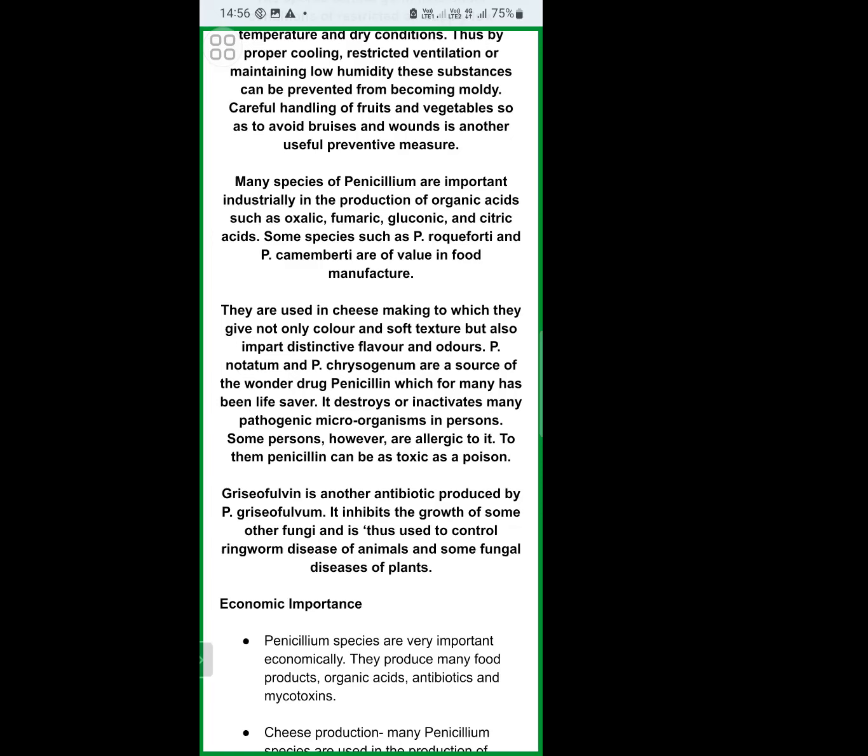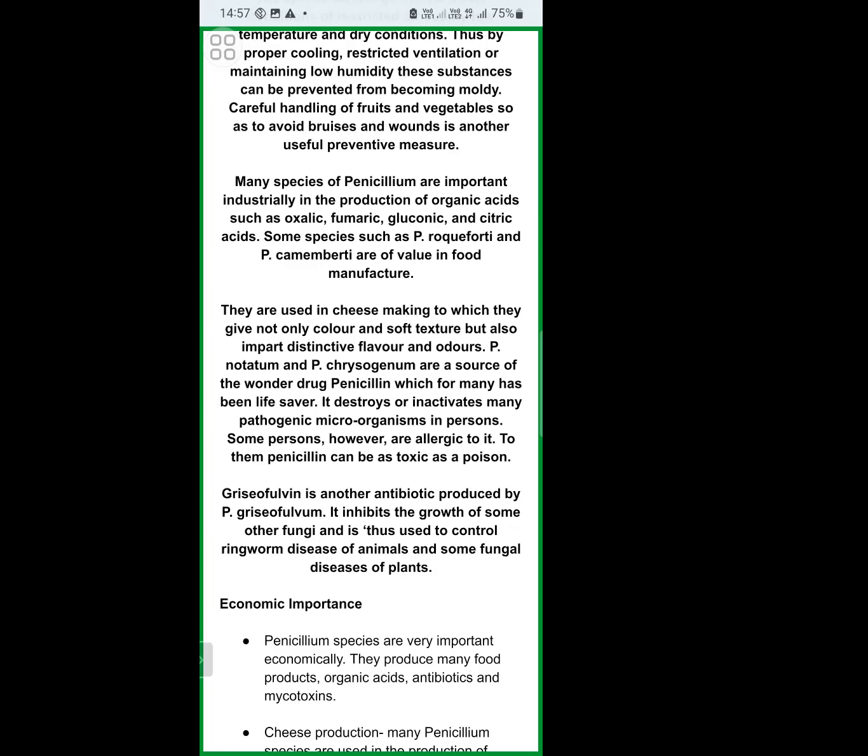This is about another important antibiotic, which is also obtained from the genus Penicillium only. That is the species Penicillium griseofulvum, which is used to produce the griseofulvin antibiotic. These antibiotics are produced on a large scale in the industries by the fermentation process, by using Penicillium species only.